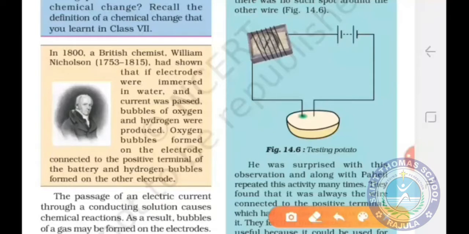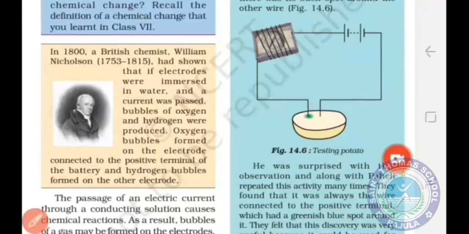Oxygen bubbles form on the electrode connected to the positive terminal of the battery, and the hydrogen bubbles form on the other electrode. It means when electric current passes through water, water decomposes into oxygen and hydrogen gas. This phenomenon is known as electrolysis of water. Hydrogen gas forms at the cathode, whereas oxygen gas forms at the anode.